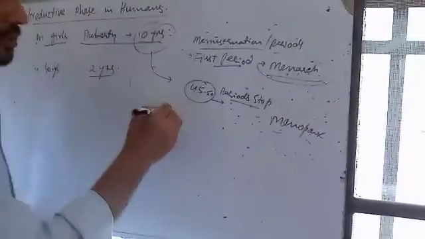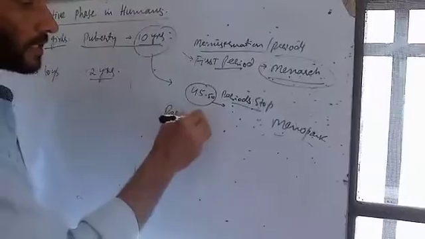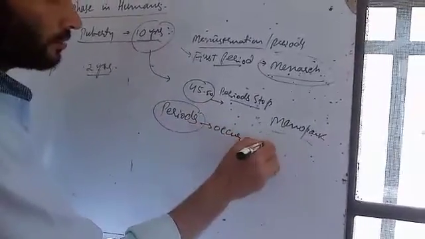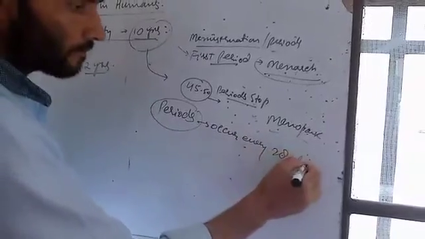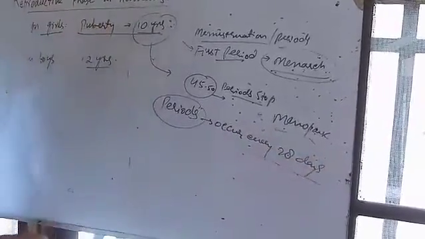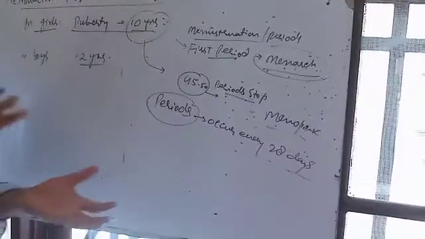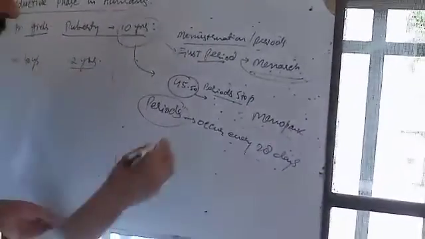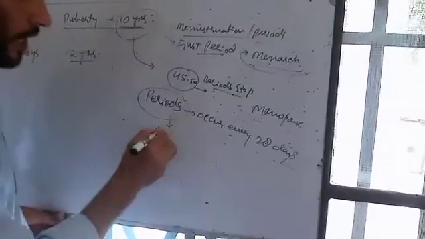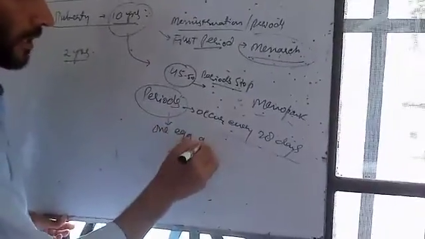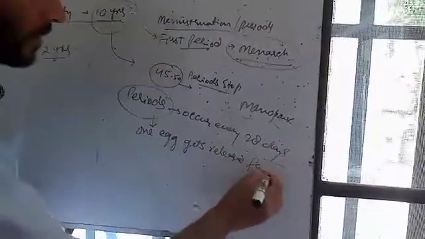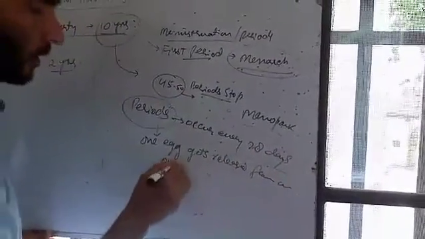Usually the periods in girls occur every 28 days. That means in every month usually one egg gets released from an ovary.